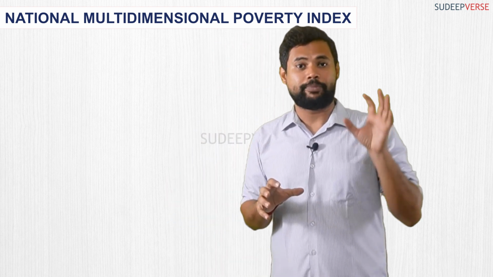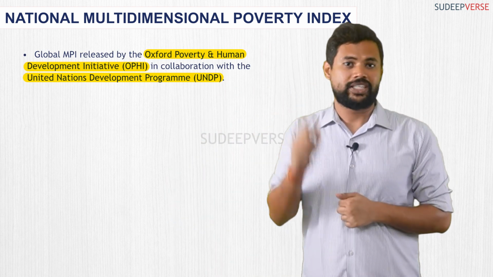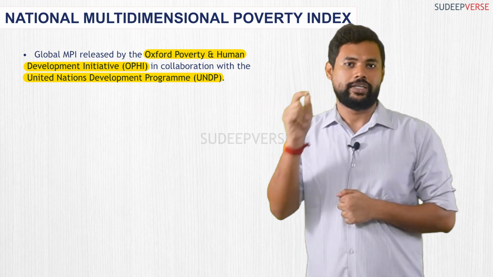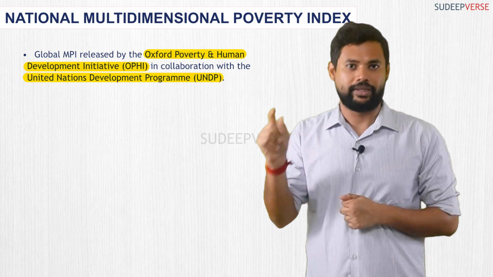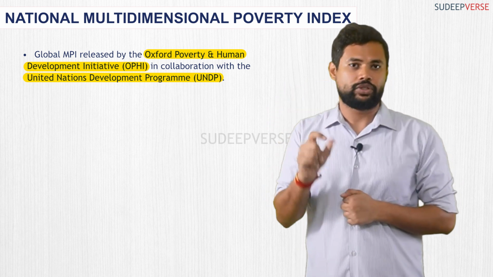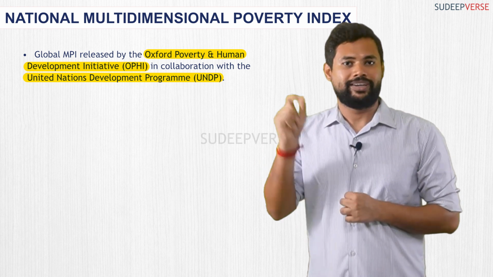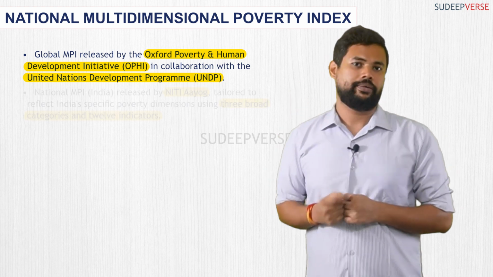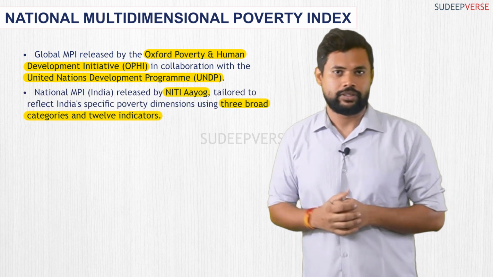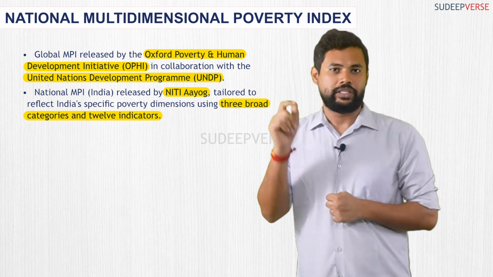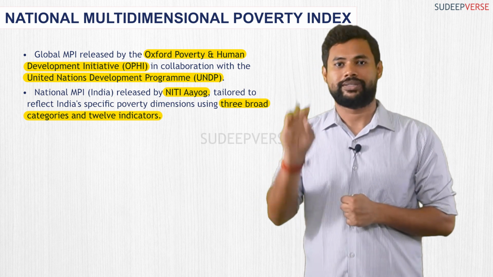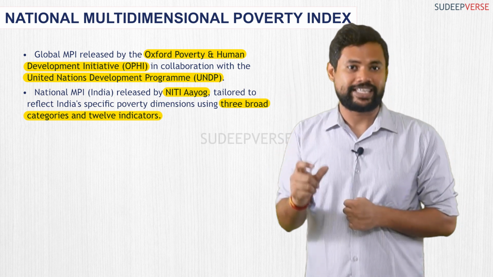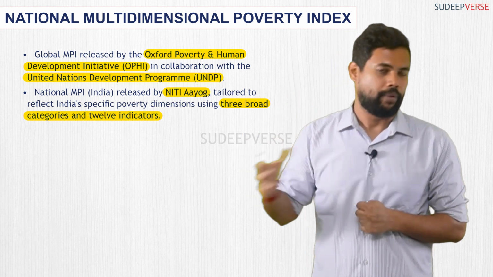Now, the Multidimensional Poverty Index that is released globally is done by OPHI in collaboration with UNDP. OPHI is the Oxford Poverty and Human Development Initiative. This OPHI with UNDP releases what we call the Multidimensional Poverty Index globally. But when we come to India, the National Multidimensional Poverty Index is released by NITI Aayog. NITI Aayog releases it using 3 dimensions, and these 3 dimensions in turn use 12 indicators to assess the multiple deprivations of poverty.